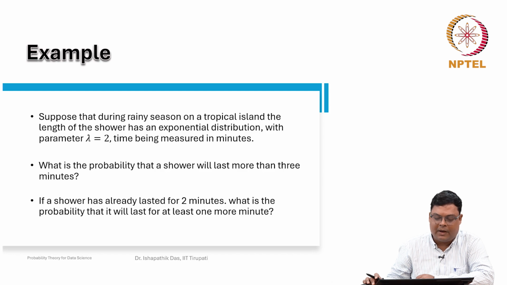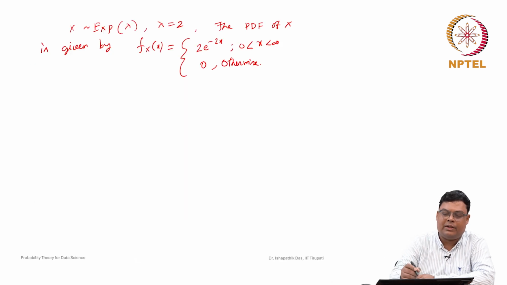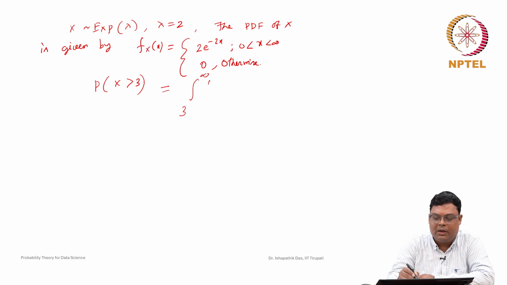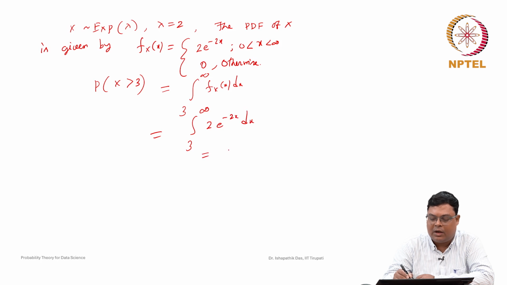Now, what is the probability that the shower will last more than 3 minutes? So, we want to find the probability that X is greater than 3. The probability that X is greater than 3 is either the integral from 3 to infinity of f(x) dx, which is the definition, or you can take the complement and use the distribution function. If you use this formula directly, this is nothing but the integral from 3 to infinity of 2 e to the power of minus 2x dx, which is 2 e to the power of minus 2x divided by minus 2, from 3 to infinity.